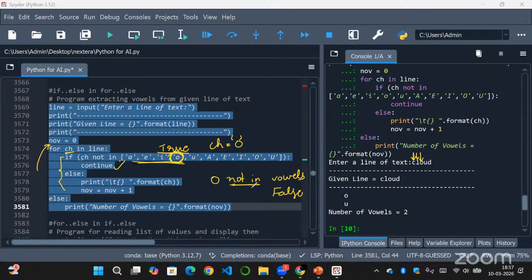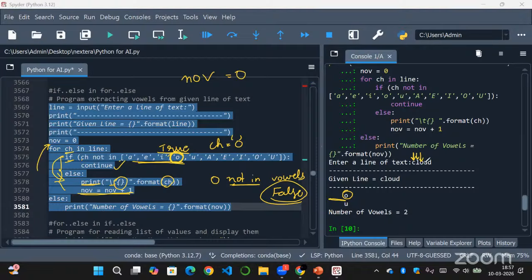So as the if condition became false, it will directly go to the else block. That's why it will print a tab space, and it will print the CH value, which is O right now. And then it will increment NOV, that is the number of vowels. First it will be 0 only, due to C and L not being vowels, it will not go to this, and it will be skipped.